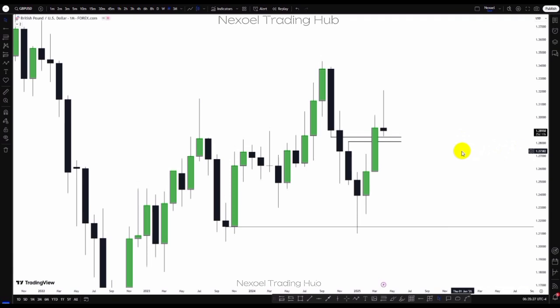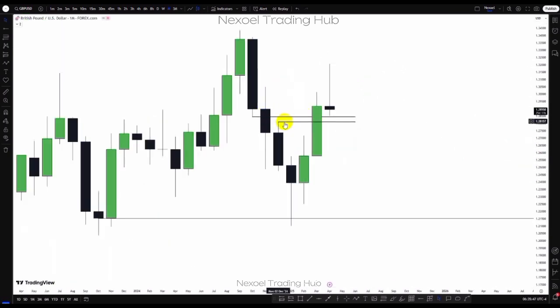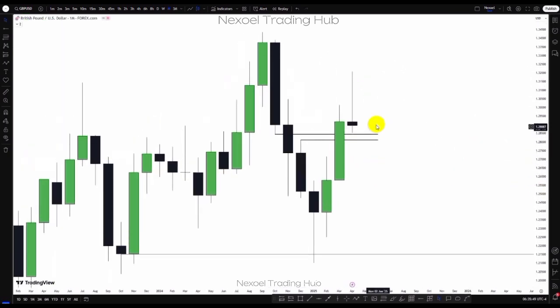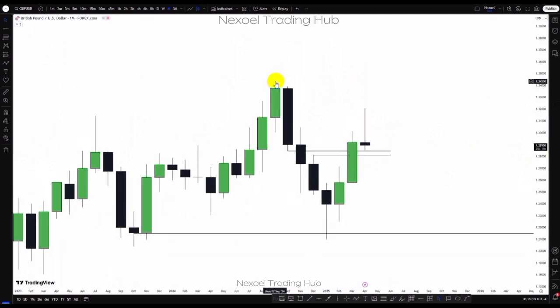So this is GBPUSD, and this is the monthly time frame, guys. What we can see is price traded into this monthly bearish order block, and we can see this rejection to the downside. What we have is the bearish movement here that's called sell side liquidity. Price mitigated this rejection block, and we can see bullish impulse to the upside. Price gave us this monthly inversion fair value gap. So we could see still within the month of April that price may trade into the monthly inversion fair value gap before we have the bullish continuation. Price has taken out sell side liquidity. So this is the drawn liquidity, the buy side here, the external high points here.